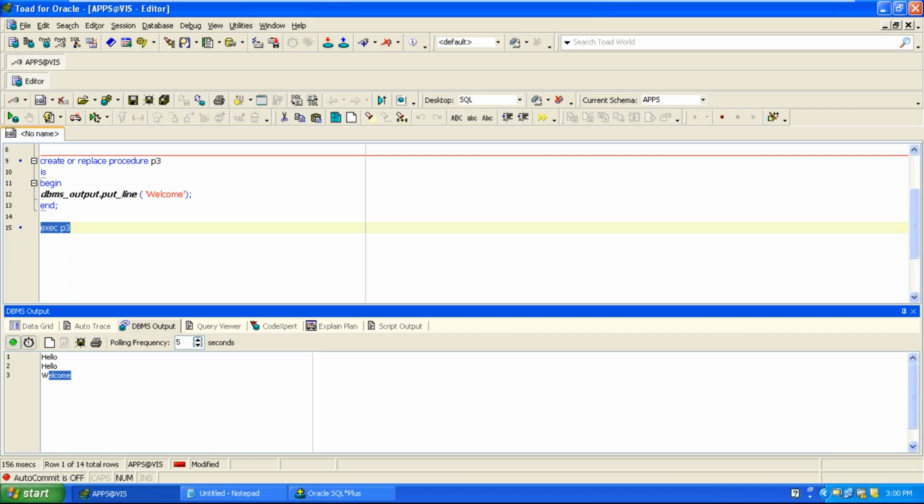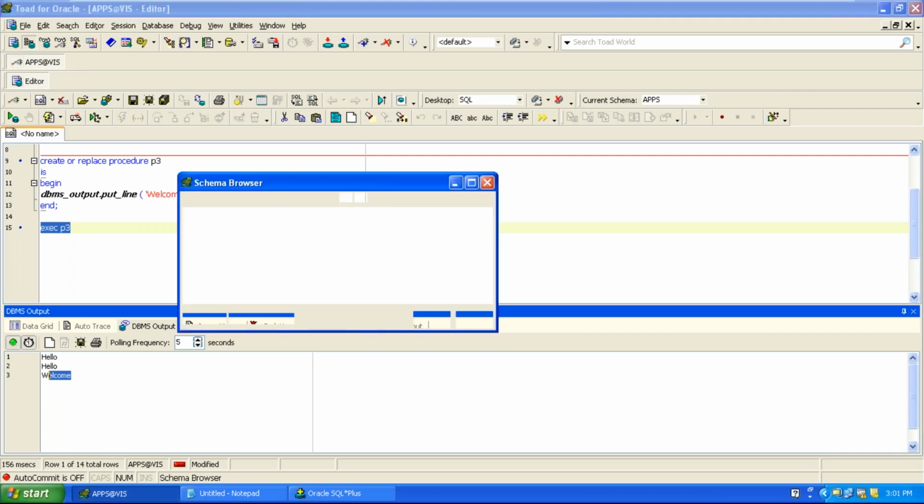First point, you should know how to see the list of all the procedures which are created. When you're working in a project, you may have 10 procedures or 20 procedures, isn't it? How can we see the list of all the procedures? We have the schema browser in Toad. Schema browser will show you schemas.